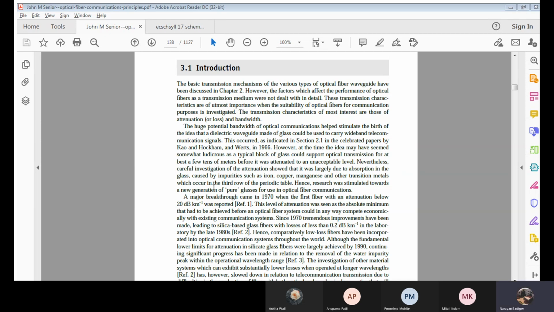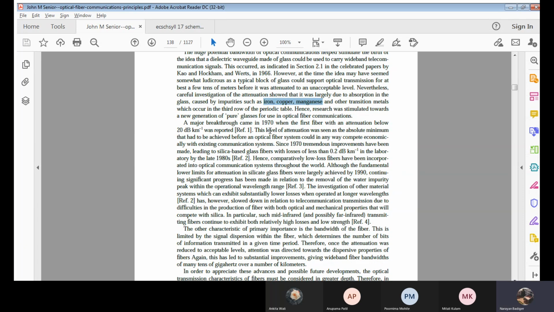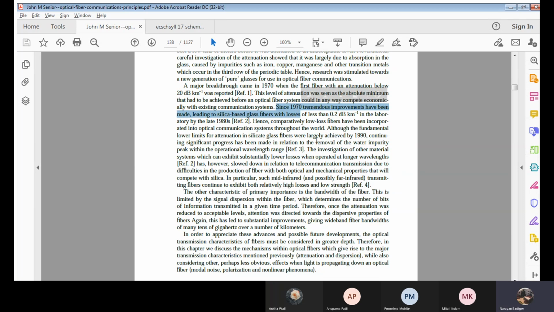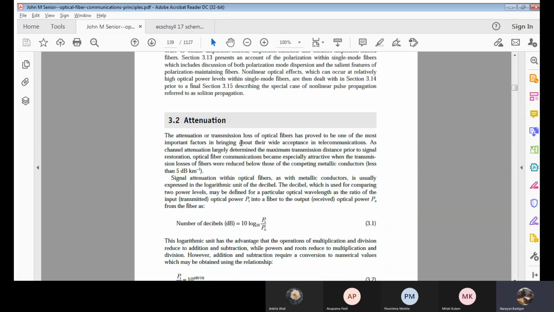Now we'll see one by one what all those different types of losses are. We'll move with the first one. Here he has just mentioned impurities such as iron, copper, manganese, and all other transition metals. And here he has mentioned what the drawbacks were. In the 90s, what happened; in the 70s, what happened? There was a tremendous improvement. The material used, silica-based glass fiber, had a loss of less than 0.2 decibel per kilometer, all of which is just mentioned over here. We will study all of that in detail in the next part.